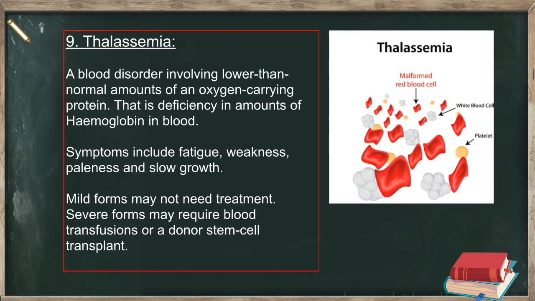The ninth genetic disease is thalassemia, a blood disorder involving lower than normal amounts of an oxygen-carrying protein, that is, a deficiency in the amount of hemoglobin in blood. Symptoms include fatigue, weakness, paleness and slow growth. Mild forms may not need treatment. Severe forms may require blood transfusions or a donor stem cell transplant.